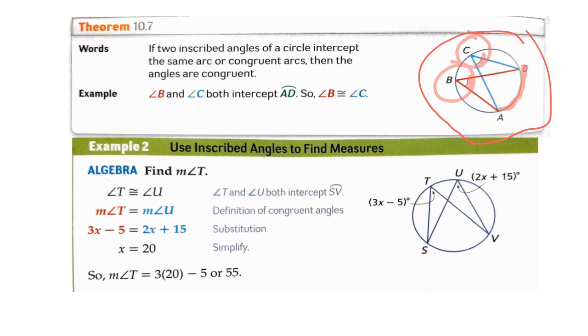And this theorem also applies to the inscribed angles that intercept congruent arcs. For example, on this circle, let's say that angle X is an inscribed angle that intercepts this arc AB.